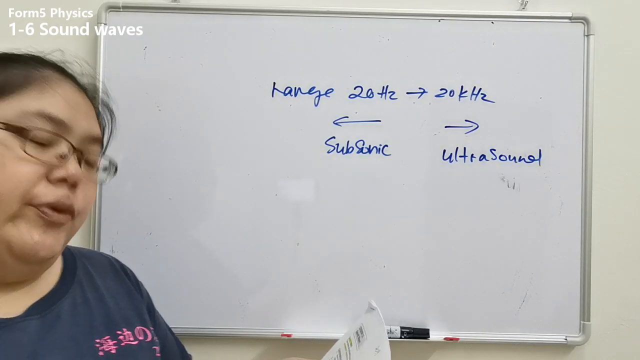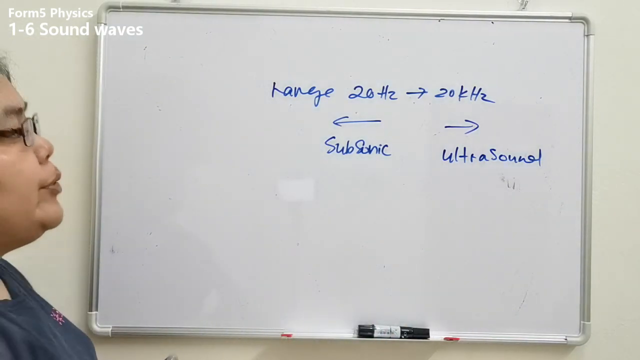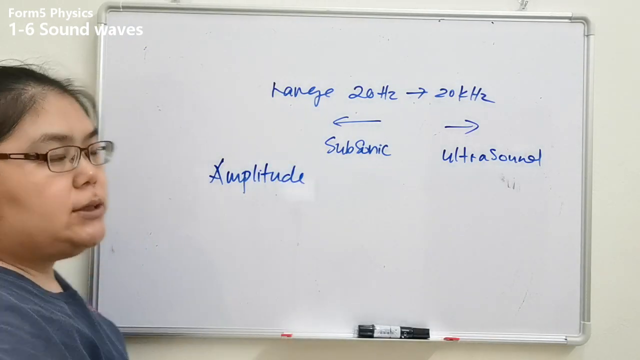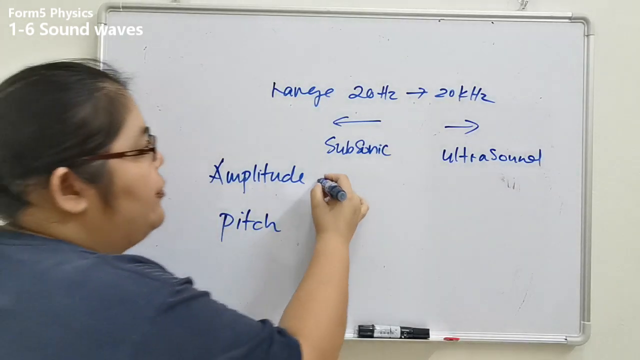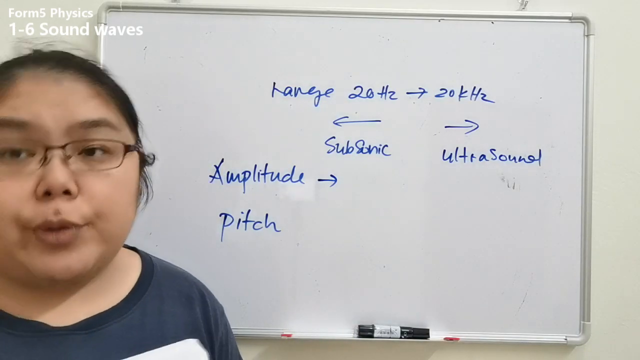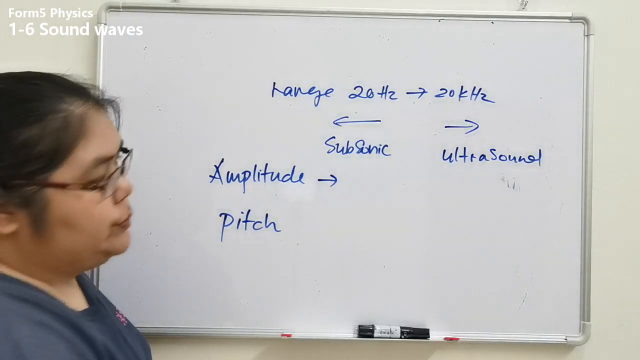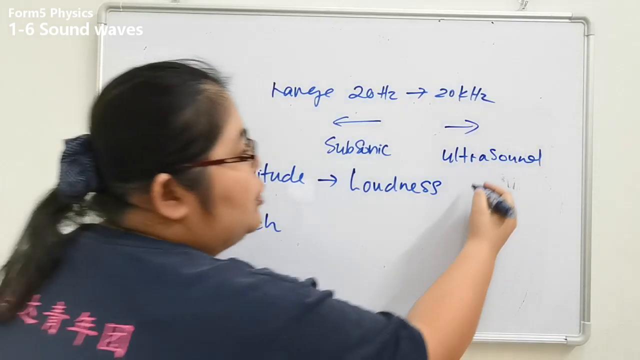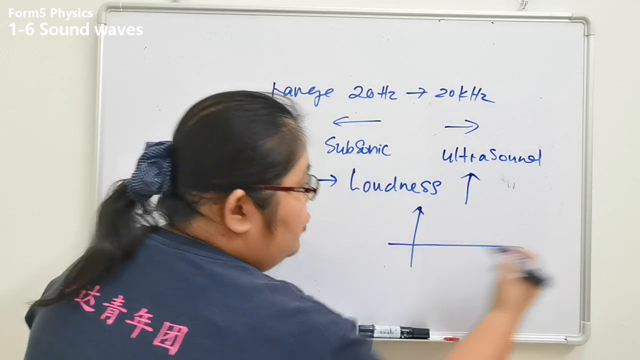Now we're going to see the relationship for the sound wave. For sound waves you just need to remember 2 things. One is amplitude. Number 2 is pitch. Amplitude is normally the same meaning as energy. When I say the energy is higher, it means the amplitude becomes higher. Now for sound waves, the amplitude is represented by loudness. So if I say amplitude is high, that means you produce a louder sound.